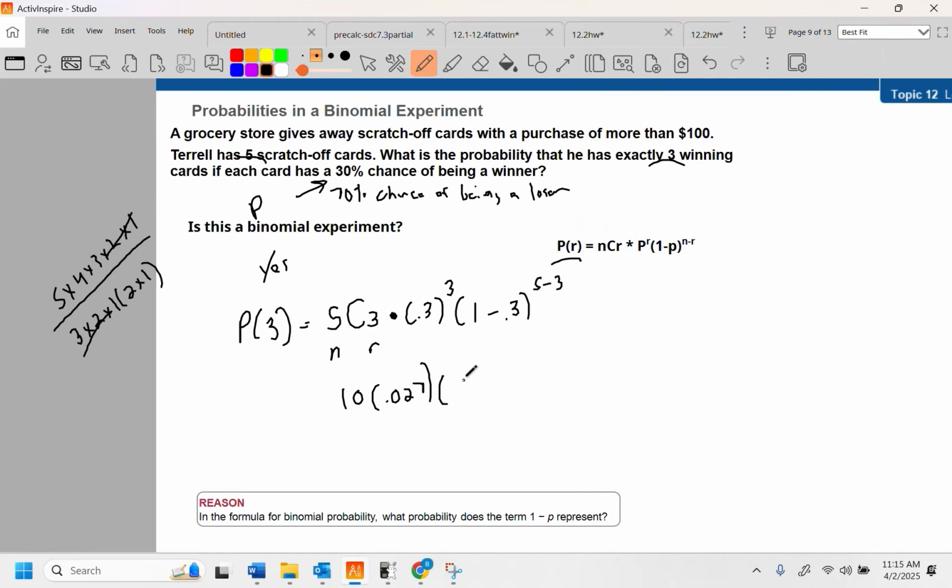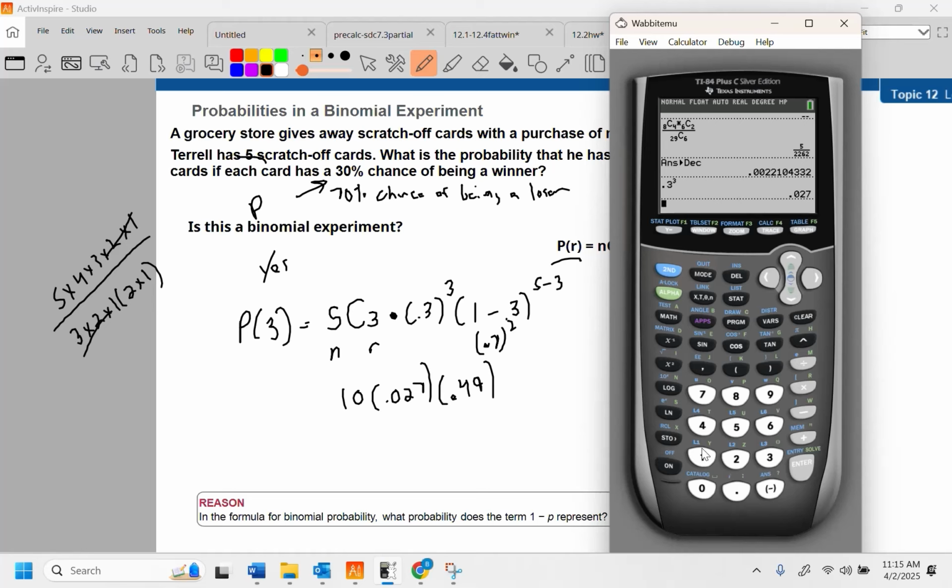And this would be times 0.7 to the second, which is 0.49. And I'm not trying to waste your time here. I'm just saying, most people don't realize that you can actually do things by hand if you want to. And I did some of it. So this is what I get. I get 0.1323.